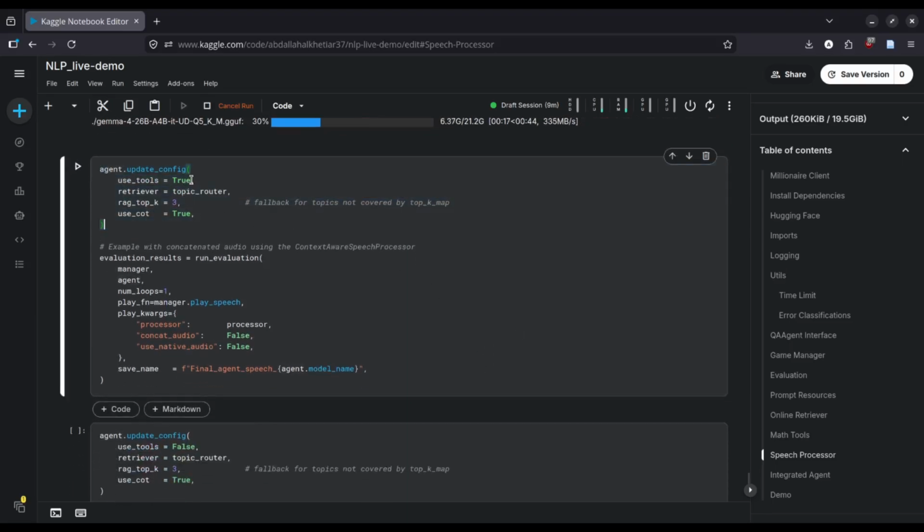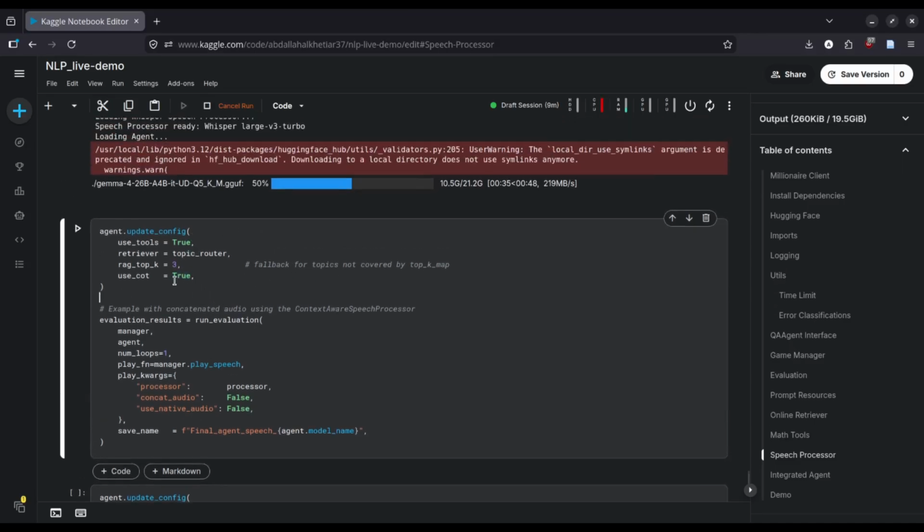For example, we can specify if we want to use tools or not and COT. This is important. We don't simply just change the flag in the model because also the examples change. For example, if we are using COT and we would like to use few shot learning, we cannot use the same examples, the same prompt sources, since they will need to contain the reasoning behind every answer. And so hence why we use update configuration to modify also which examples the model will use.